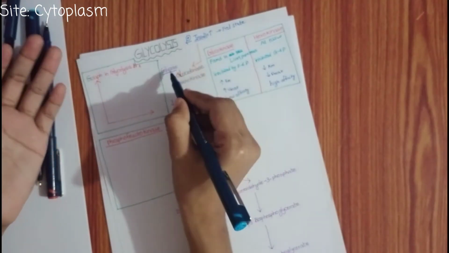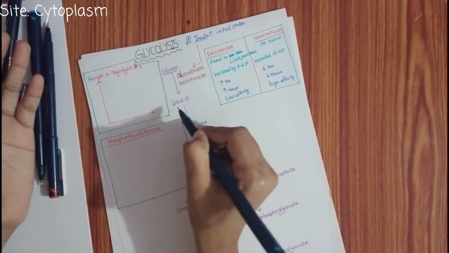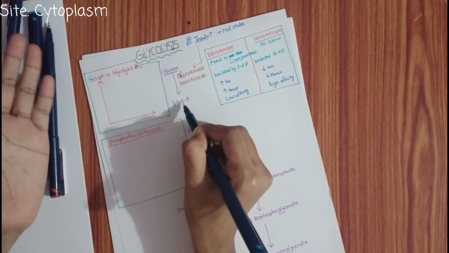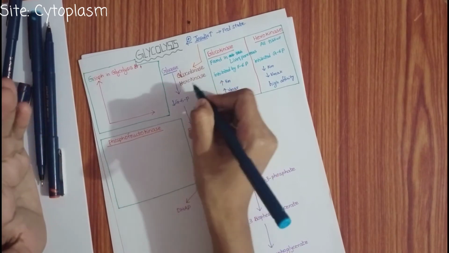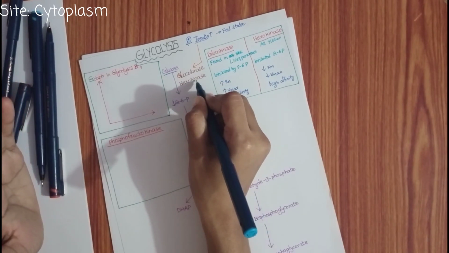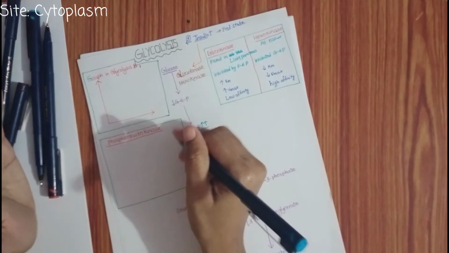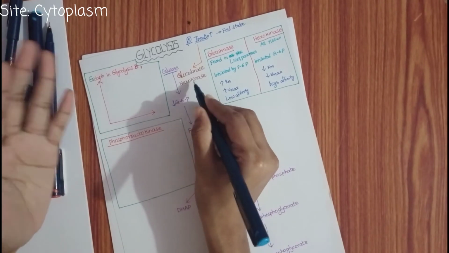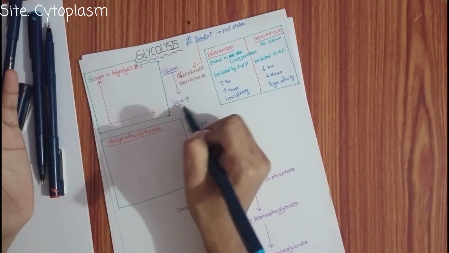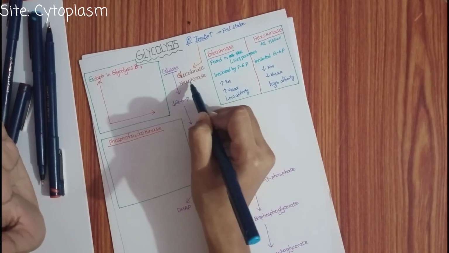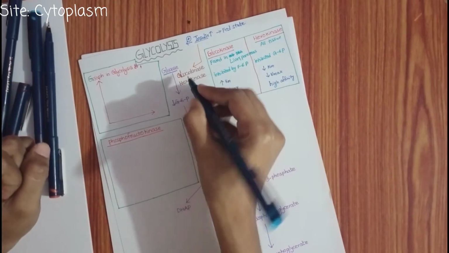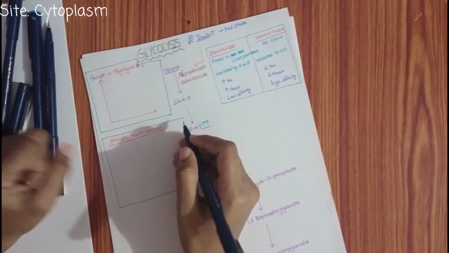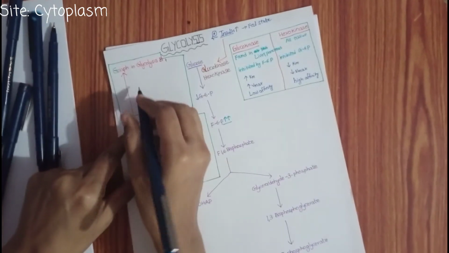Obviously, in the fasting state glucose levels are low, and for that reason the glucose 6 phosphate levels are also low. So hexokinase is no longer inhibited. Normally, glucose 6 phosphate inhibits hexokinase. Because of the low glucose 6 phosphate, hexokinase is no longer inhibited. That means hexokinase is more active here.